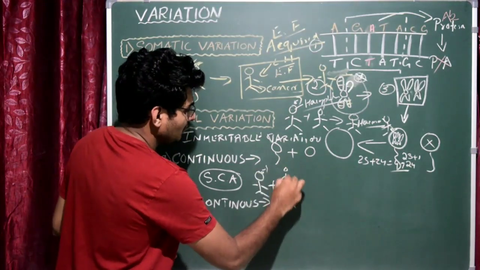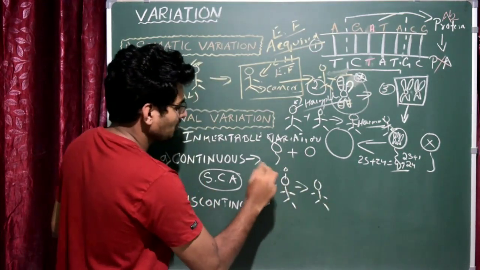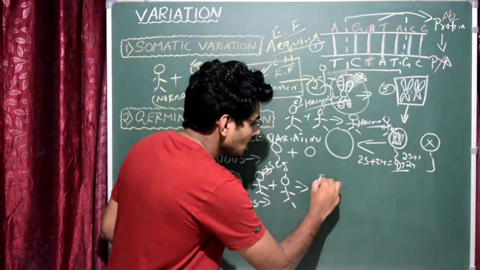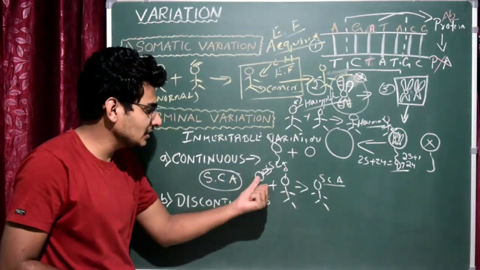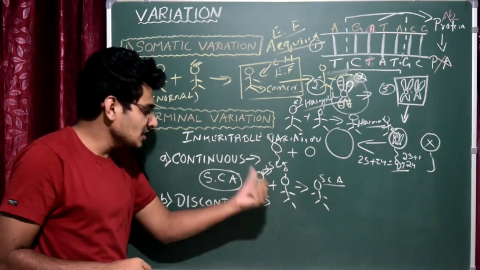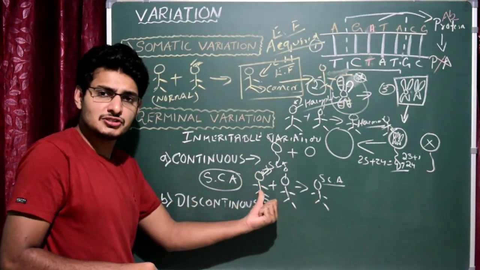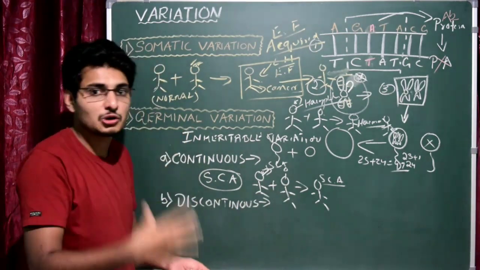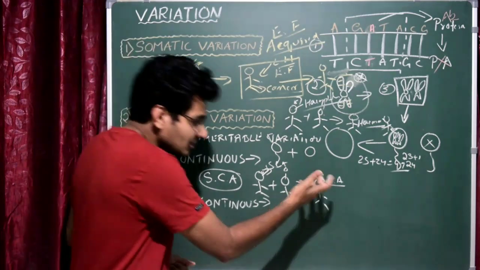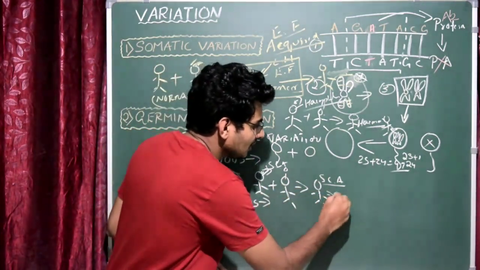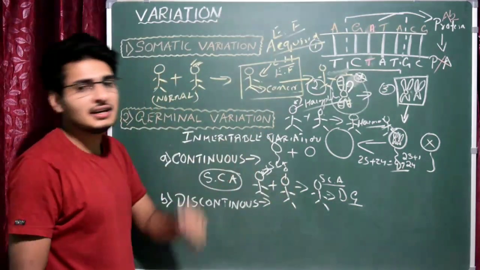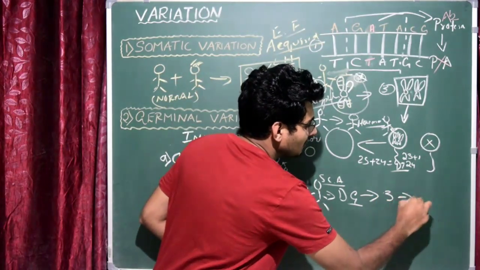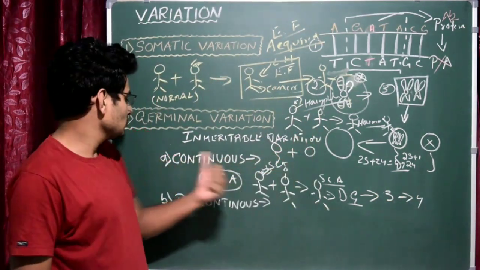Same male and female, and they produce the young one. Here suppose the male is suffering from sickle cell anemia, a genetic disorder. Here the son also suffers from sickle cell anemia, correct? Because there is a mutation in the gene of the father. The same gene has entered into the sperm. So during fertilization, what happened? The same defective gene also enters along with the chromosomes, and fertilization takes place, and as a result an offspring is produced which contains the defective gene given by the father. Again the same gene will travel to the third generation, the fourth generation. This process will continue, so that means it is continuous.